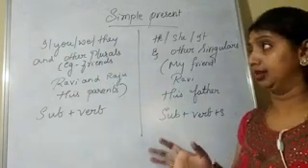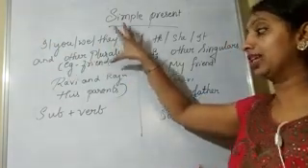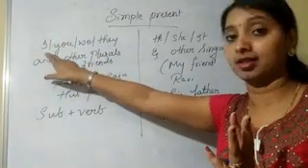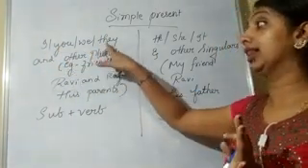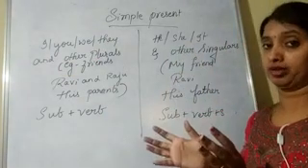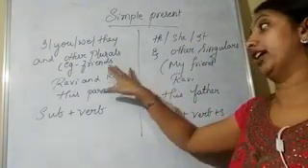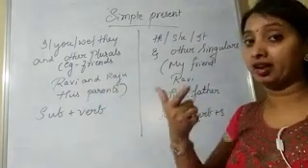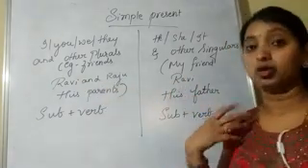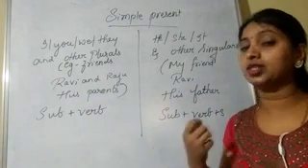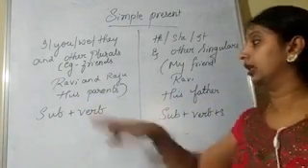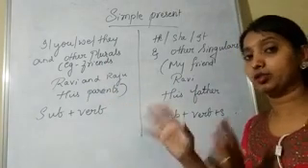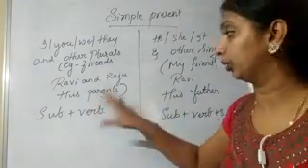Whenever in a sentence we have these words, we need to use subject plus verb. Whenever we have "I" in a sentence, "you," "we," "they," and other plurals. Other plurals means friends, Ravi and Raju. Is it plural? Yes, Ravi and Raju, we have two people. So plural means more than one. Singular means it's one. His parents: parents means mother and father together, so we have two people.